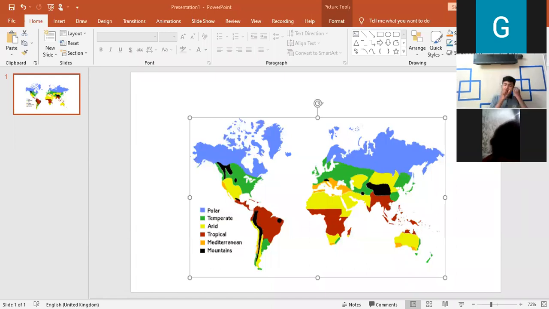So we can say precipitation is obviously rainfall or snow, anything that falls from the sky. And transpiration is the exchange that takes place in plants.